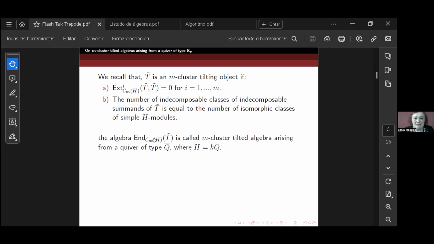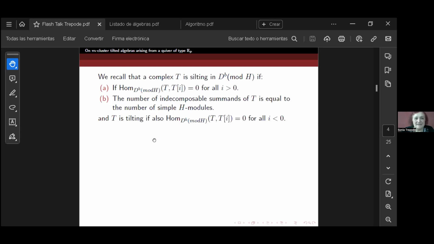And if we consider the endomorphism ring of this M-cluster tilting object, we get an algebra that we call an M-cluster tilted algebra arising from a quiver of type Q, where H is KQ. When m is equal to 1, these are the usual cluster tilted algebras introduced by Buan, Marsh and Reiten. And we recall that a complex T in the derived category is silting if there are no positive extensions, and the number of indecomposable summands is equal to the number of simple modules. And T is tilting if also there are no negative extensions.